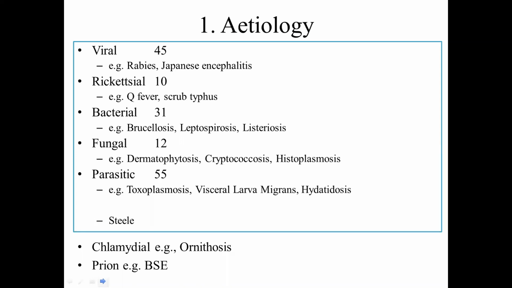The parasitic zoonosis, various kinds of parasites. Let it be a helminthic parasite, or let it be the protozoan parasite. They are associated with the human and the animal, and the transmission in one or either direction are the parasitic infections. As I told you, trichinellosis, toxoplasmosis, larva migrans, hydatidosis, cysticercosis, balantidiosis, trypanosomiasis, leishmaniosis. These are all the parasitic agents associated with the zoonosis.